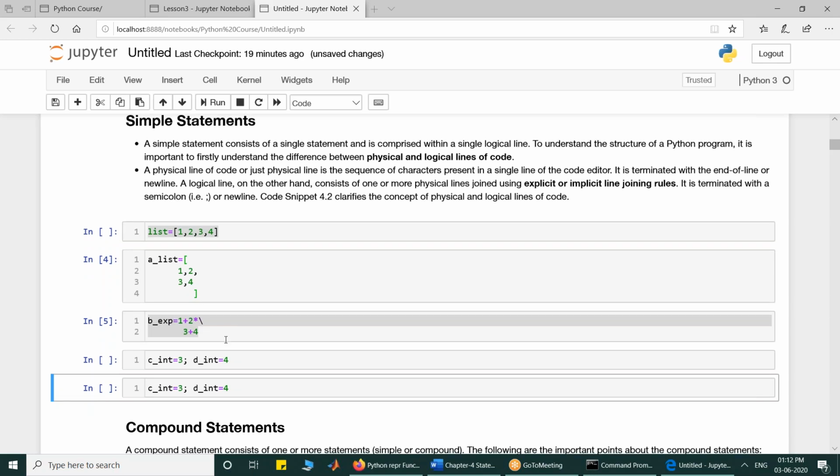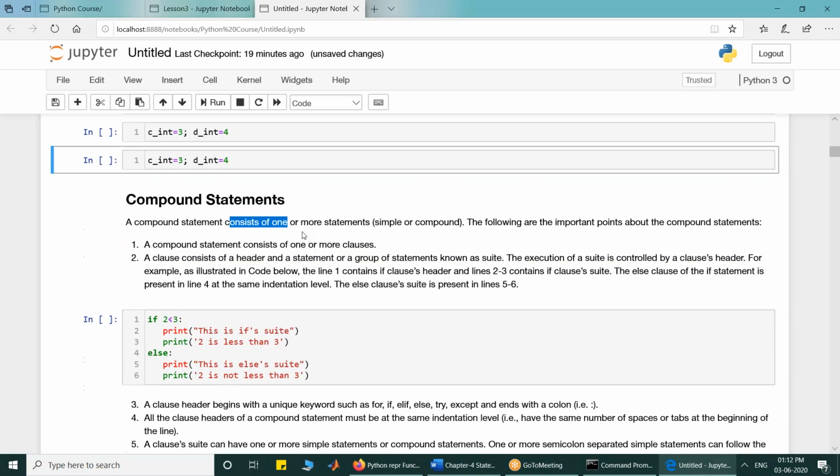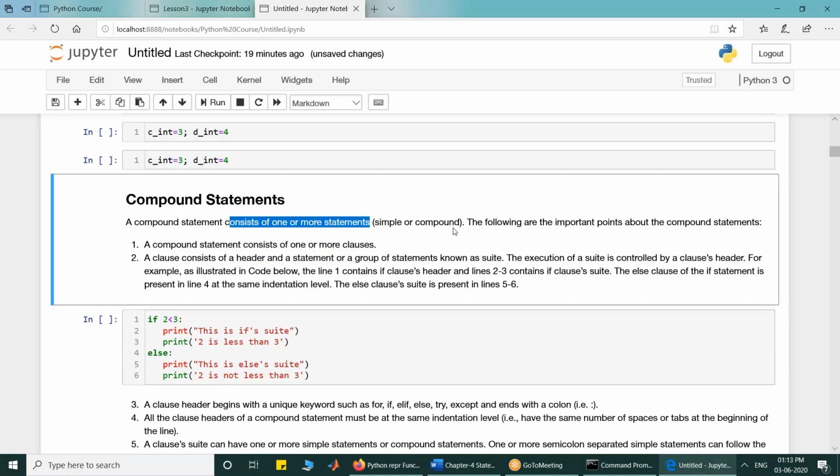Now a compound statement consists of one or more statements, and the constituent statement can itself be either simple or compound. There are a few important rules which we must understand about compound statements.